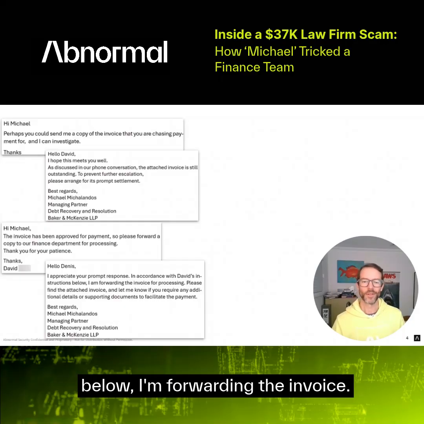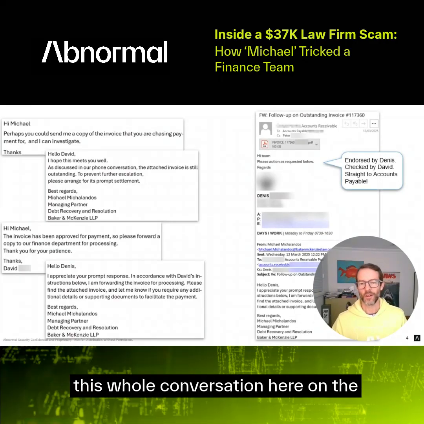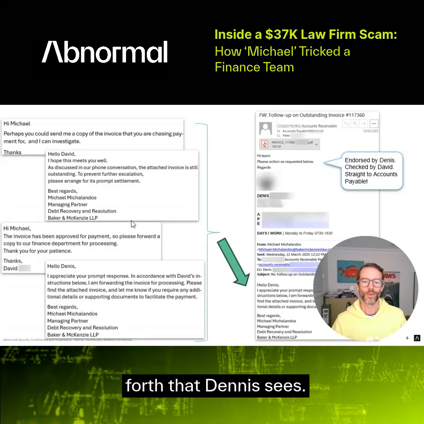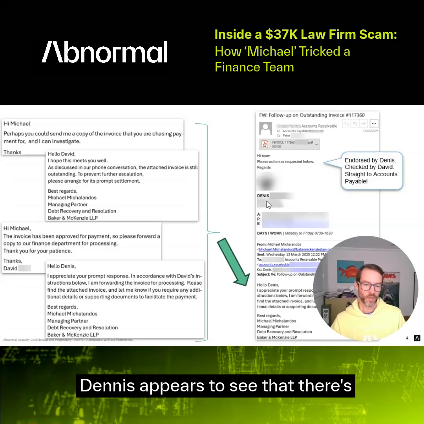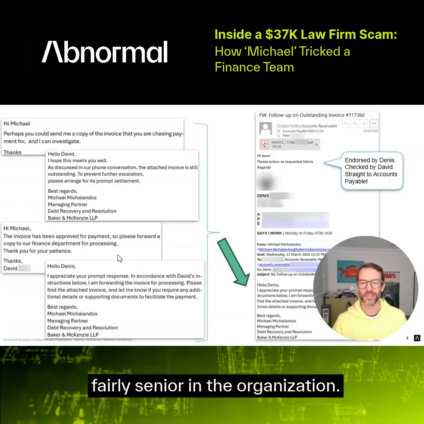I'm forwarding the invoice. Now, this is the full email, and actually this whole conversation here on the left appears as a thread underneath. So there's this back and forth that Dennis sees. Dennis appears to see that there's been a conversation, that there's been an approval by David, someone fairly senior in the organization.